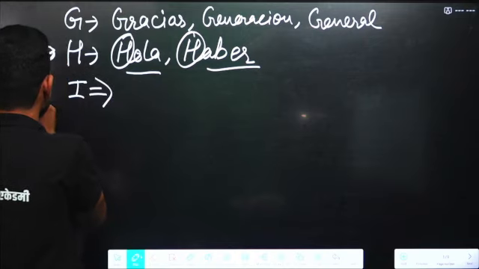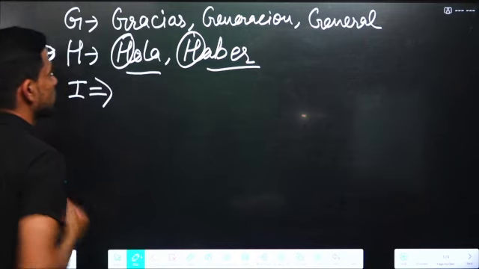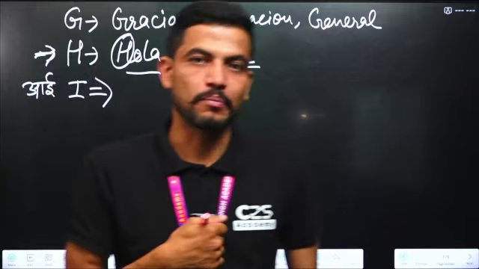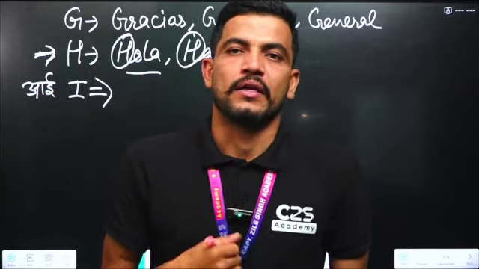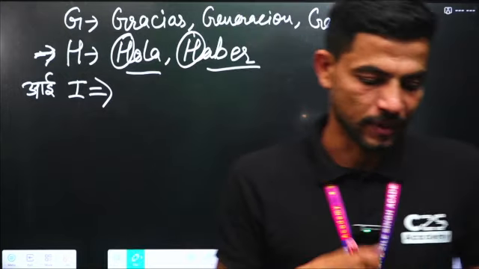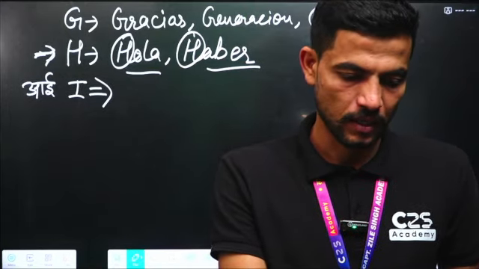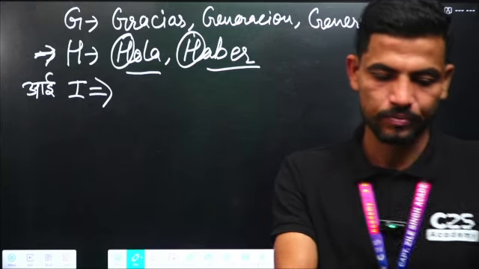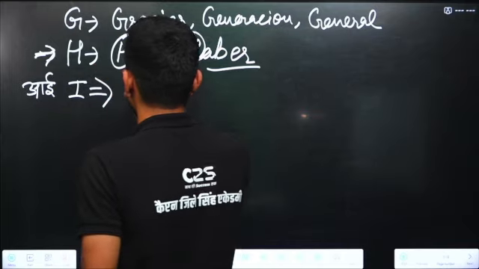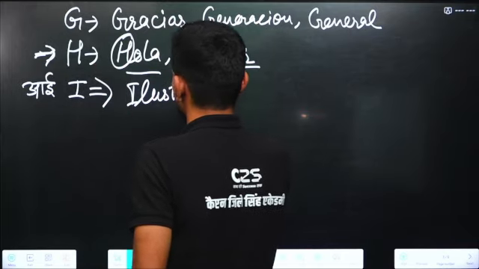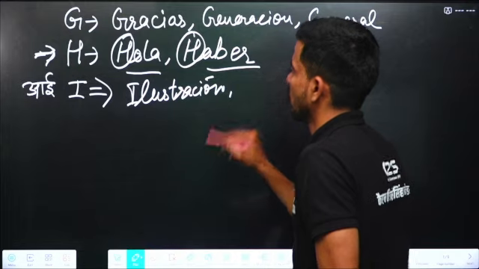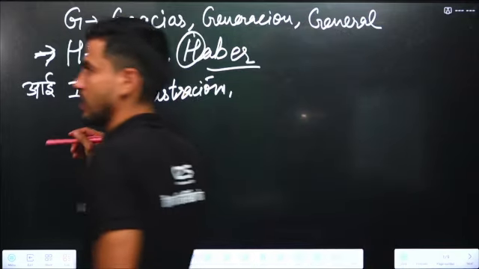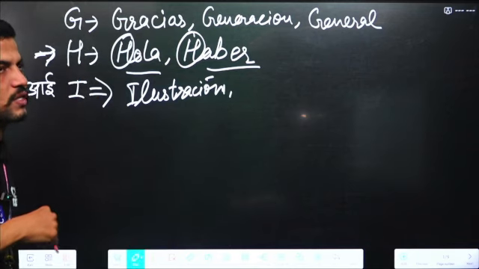I is pronounced as simply as it is in English. For example, the word illustration. We will do it later. I, any word with I, for example, illustration.